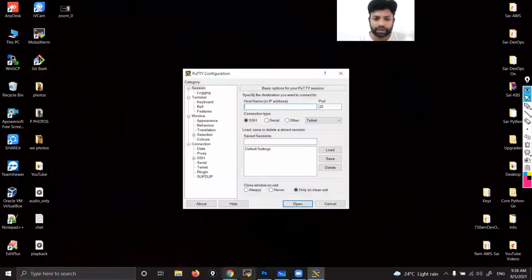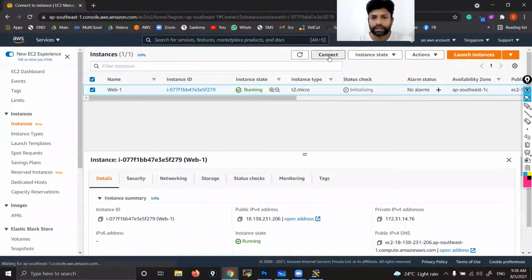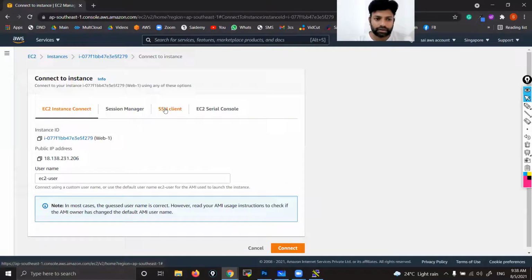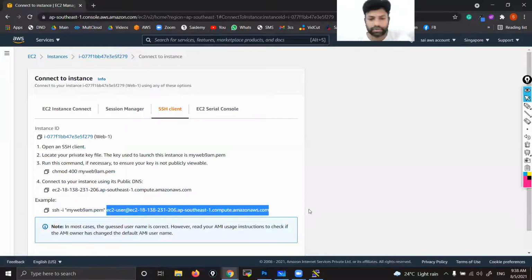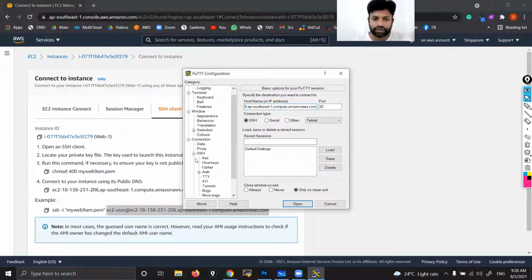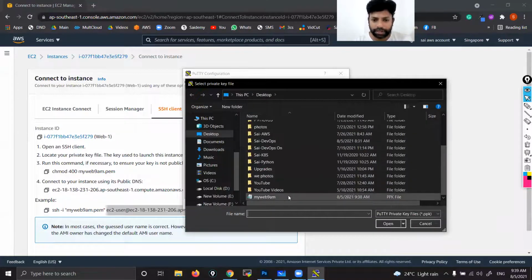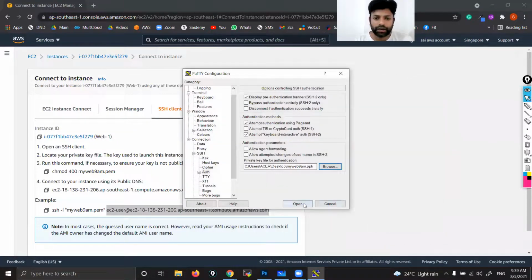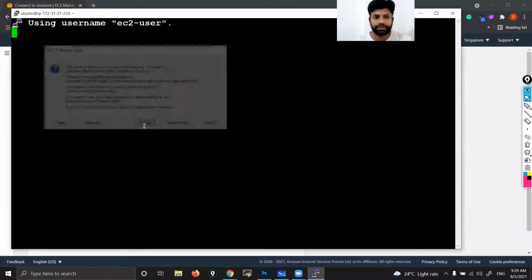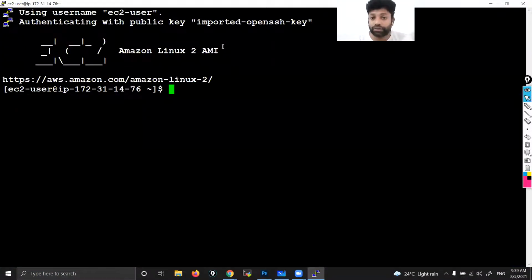Then let's access by opening PuTTY. Select the instance, Connect, SSH client, username at the DNS. Copy that and paste it. Then under SSH authentication, browse for the PPK file, select it, and open. Accept. That's it. Now we need to run all those commands. Do you remember? Let me open those commands. If you are not understanding, just memorize them.